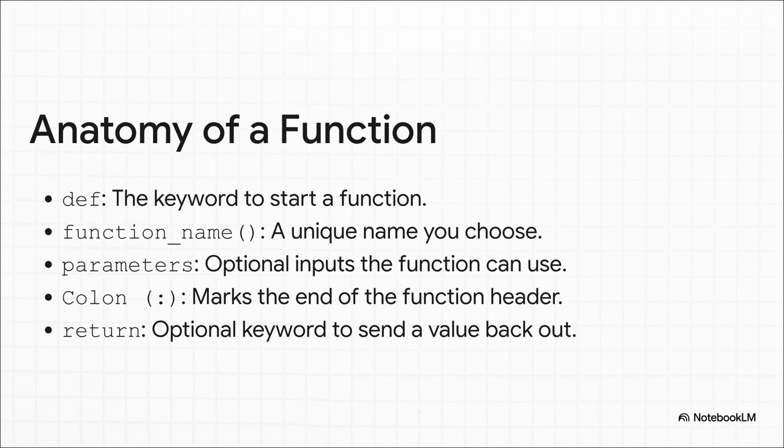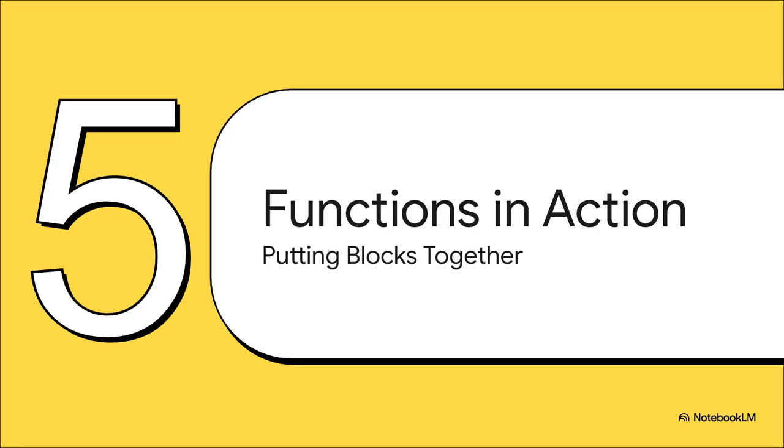Now, inside those parentheses, you can list parameters. Think of these as inputs the function needs to do its job. The colon at the end just marks the end of that definition line. And finally, you have the optional return keyword, which lets the function send a result back out to wherever it was called from. All right, theory is great, but let's see how this stuff actually works.